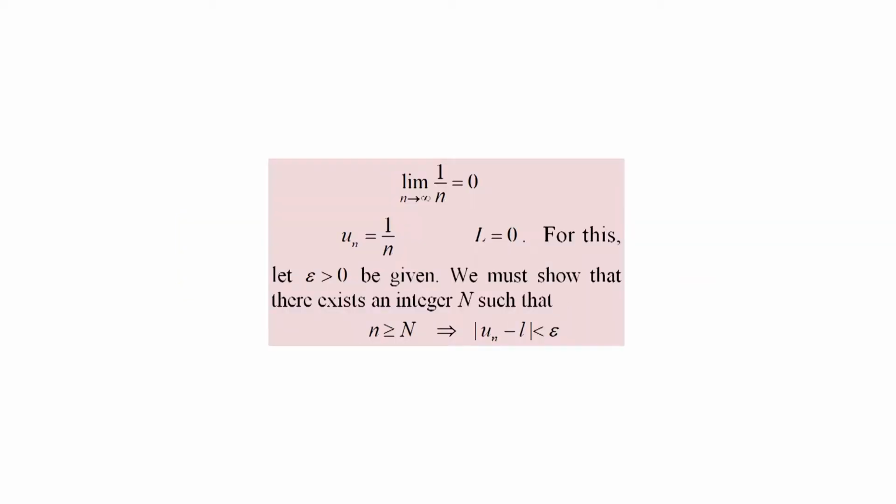As an example, we show that limit of 1 upon n as n approaches infinity is 0. Here the nth term of the sequence is u_n equal to 1 upon n, and the limit L equal to 0. For this, let epsilon greater than 0 be given. We must show that there exists an integer N such that n greater than or equal to N implies absolute value of u_n minus L less than epsilon.